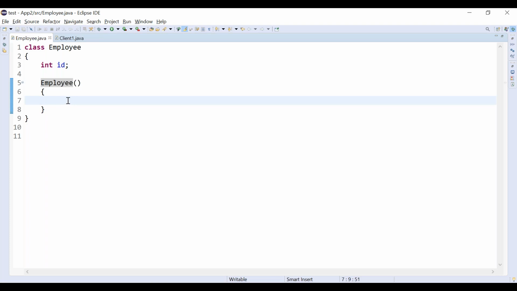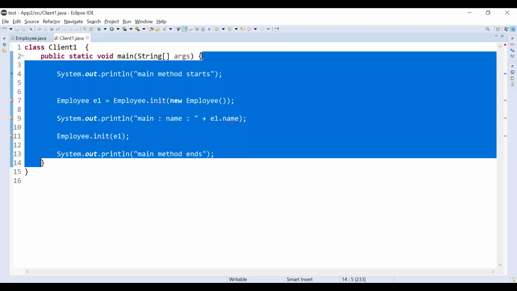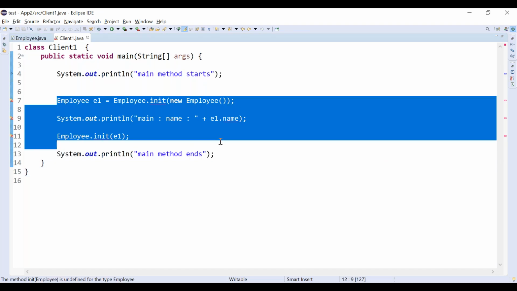So I am going to say this is the Employee constructor. Now, in the client program, I have one main method.